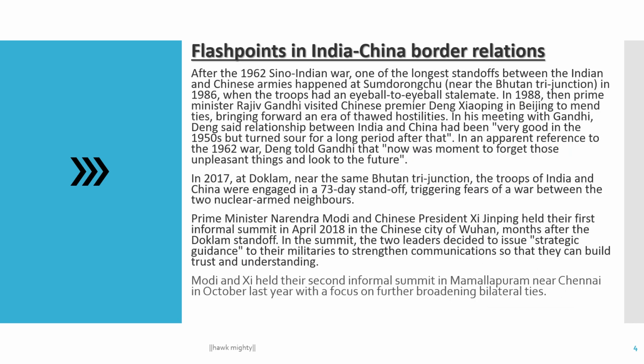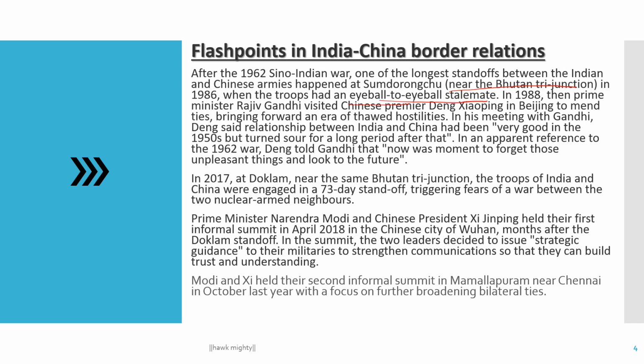Okay, let's move on. The first point, India-China border relations. After the 1962 war, one of the longest standoffs between the Indian and Chinese armies happened at Sumdorong Chu near the Bhutan tri-junction, in 1986, when the troops had an eyeball-to-eyeball stalemate.